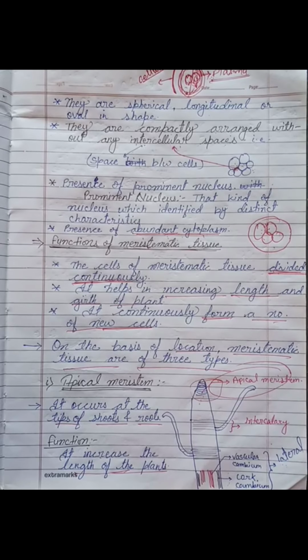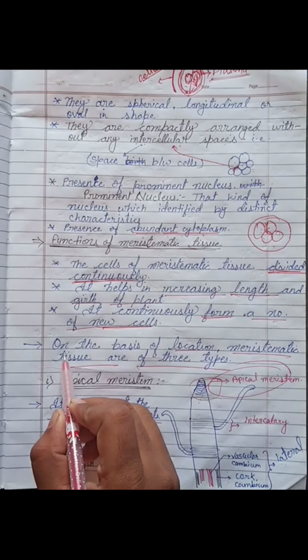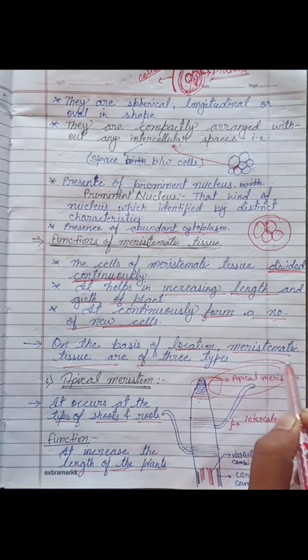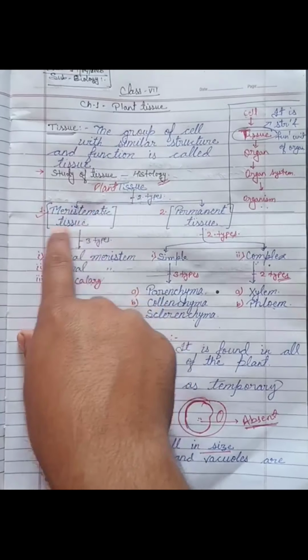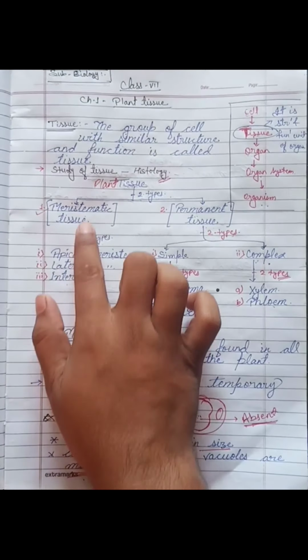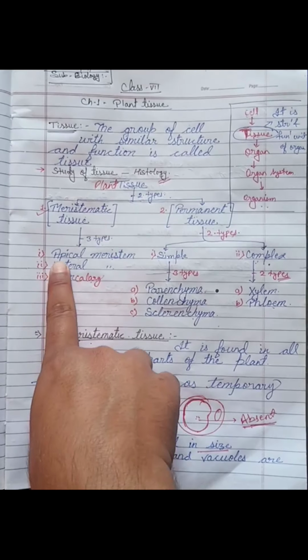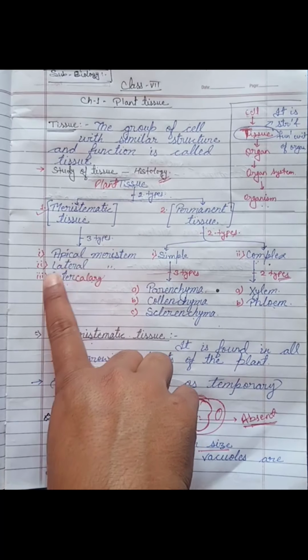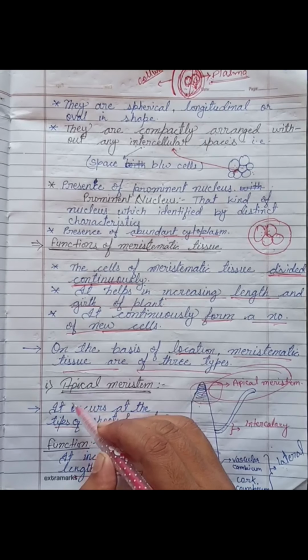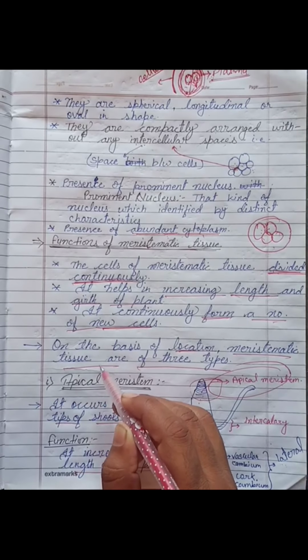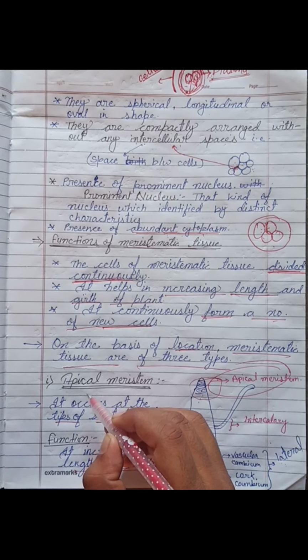Now, on the basis of location, meristematic tissue can be divided into three types. As I said earlier, these are the three types of meristematic tissue: the apical meristem, lateral meristem, and intercalary meristem. Now we will discuss each and every type in detail.